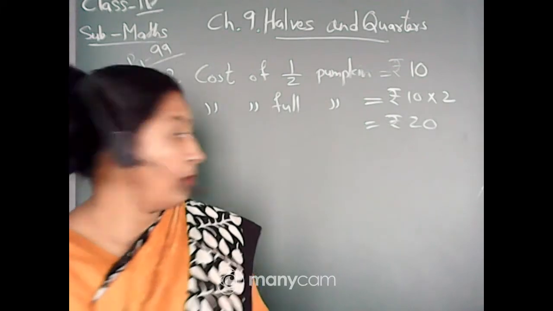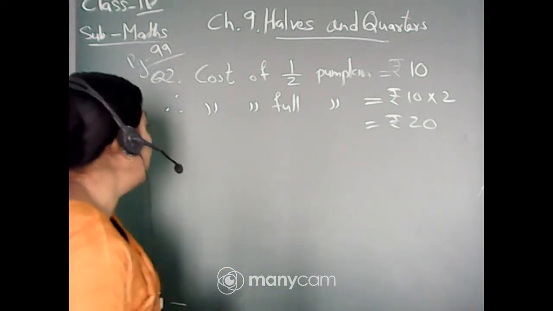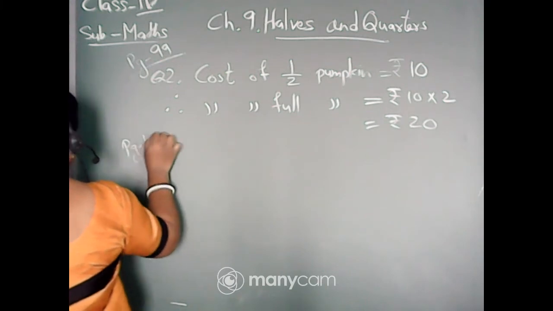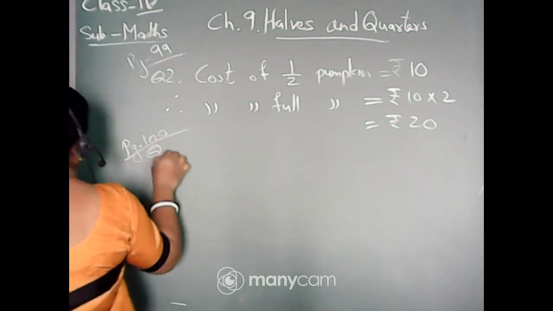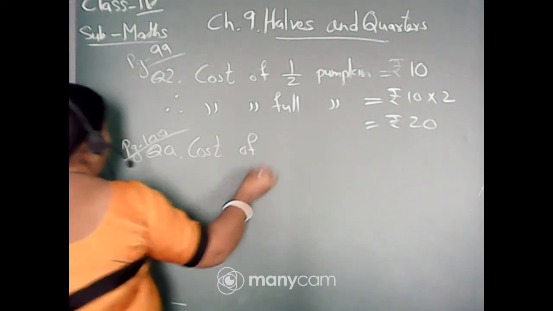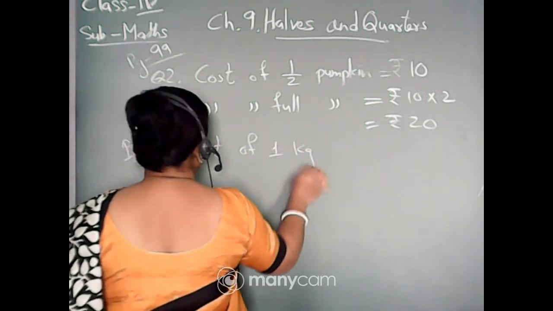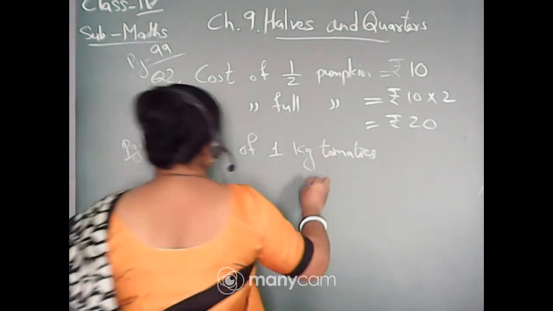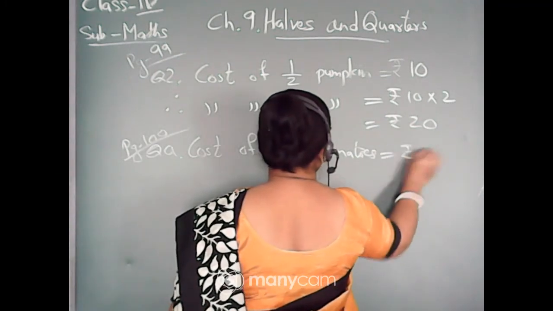Orally only you can find it out. But since it is a word problem, you have to write in words. So write it down in words. This is page 100, question number A. First of all, you will write cost of 1 kg tomatoes is equal to rupees 8.